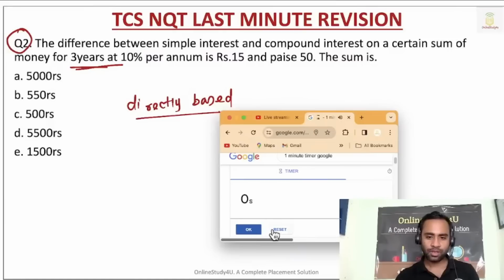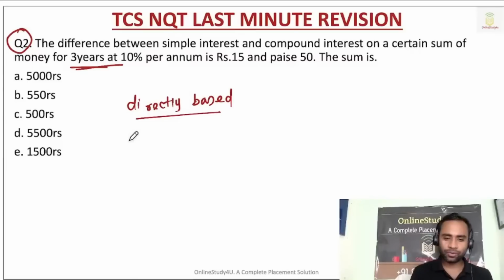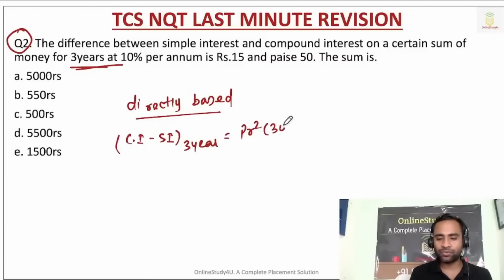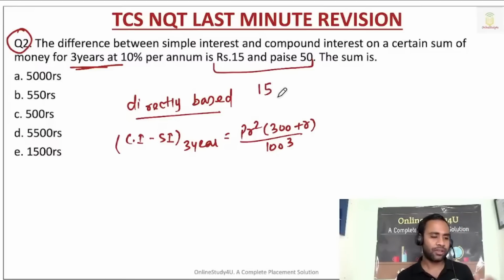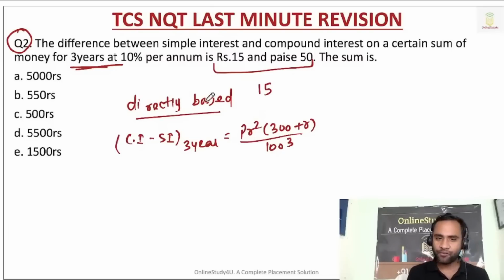Okay, so your time has ended now, and let us see. The difference between compound interest and simple interest for 3 years is equal to P R square into 300 plus R, divided by 100 cube. Now the difference is given as 15 rupees and 50 paise. No one has solved the question. Anil has said the answer is 500. Okay, good Anil.